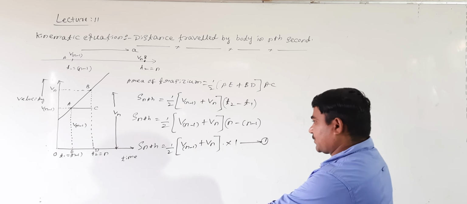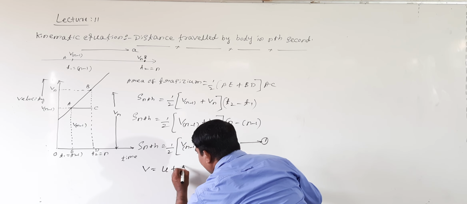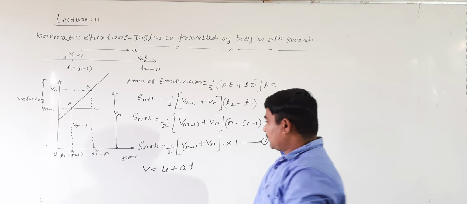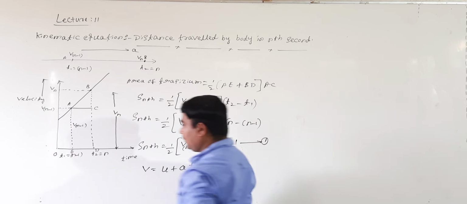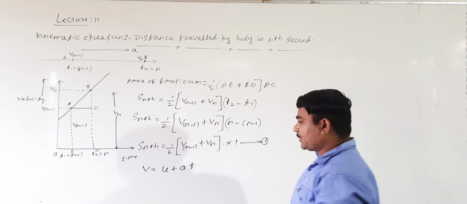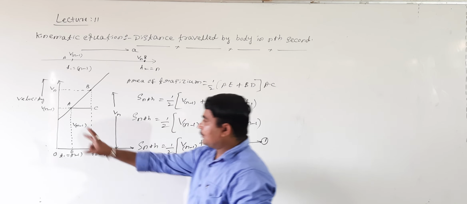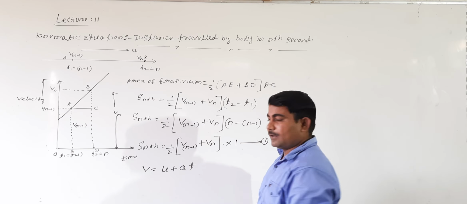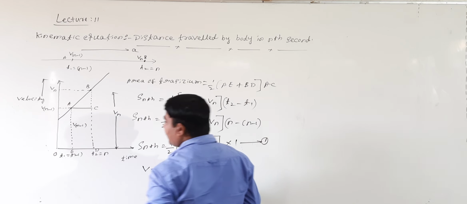We know this equation V equals U plus At. Then for the velocity Vn minus 1, what interval of time? N minus 1. Are you following? What is the general equation? V equals U plus At. For this velocity n minus 1, the time is n minus 1.